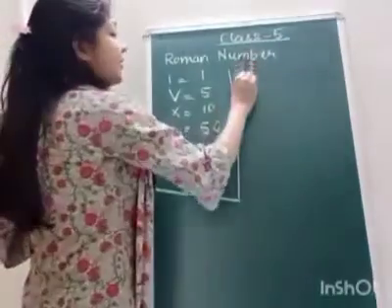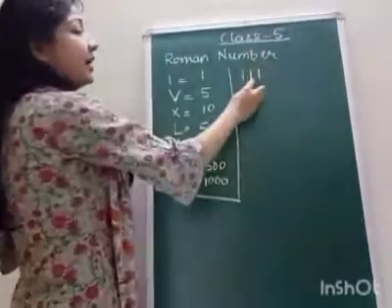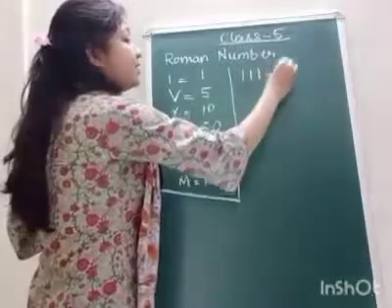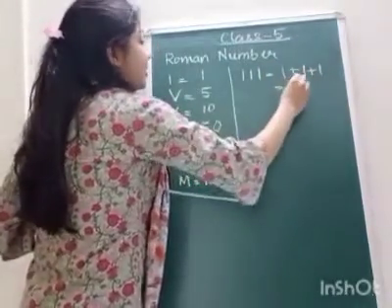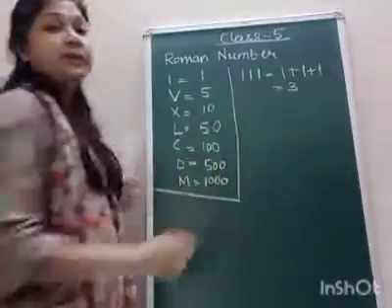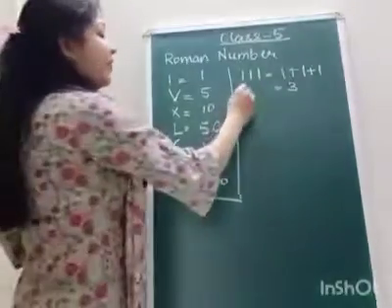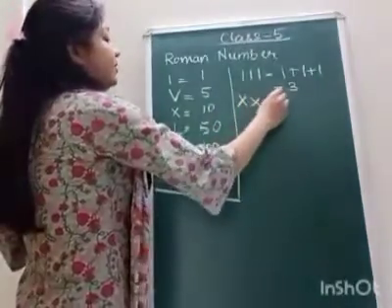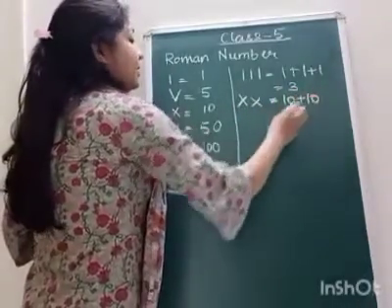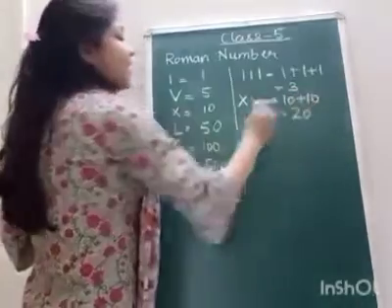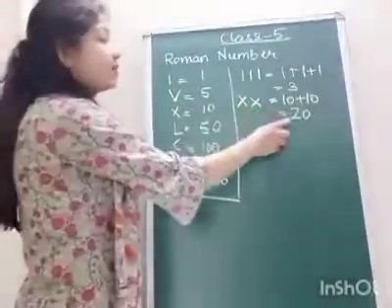Suppose somewhere it is III, that means 1 plus 1 plus 1, so the value of the Roman number is 3. If somewhere XX is written, that means 10 plus 10. The value of XX is 20.